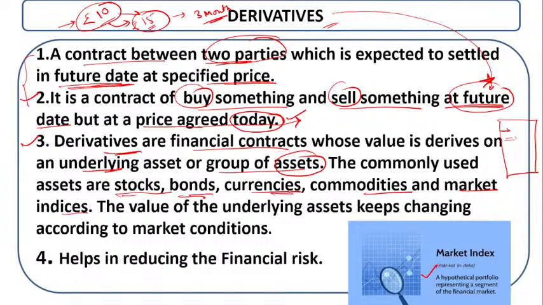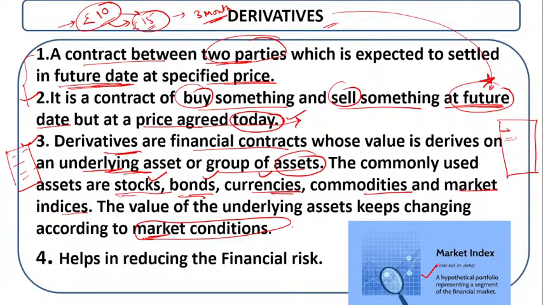Stock, bond, currency, these are the different things. I have already explained, Chandan Kumar, that these are underlying assets. Yes, these are the underlying assets. Now the value of the underlying asset keeps changing according to the market condition. They are not static. This is also important. It changes according to the market condition.